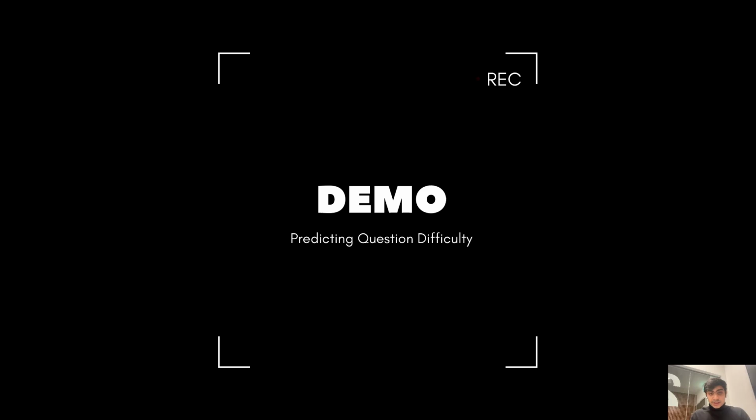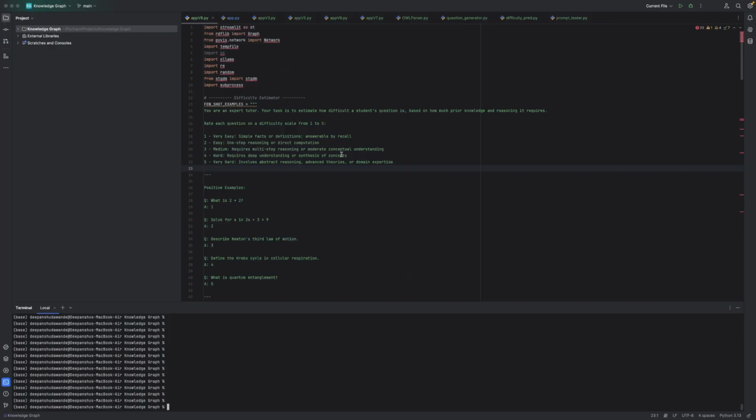So let me go over the demo of this. For the demo of the project, I'll just go full screen. This is how the project looks like. It is divided into these many versions of the app which I've made. These are all the helper functions which I've experimented with independently. Each utility like difficulty prediction, enhanced text using LLMs, OWL parser or question generator has been tested independently, and then I have integrated it into the final version of my app.